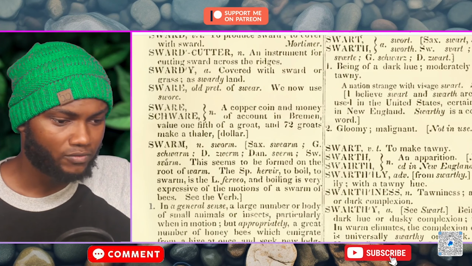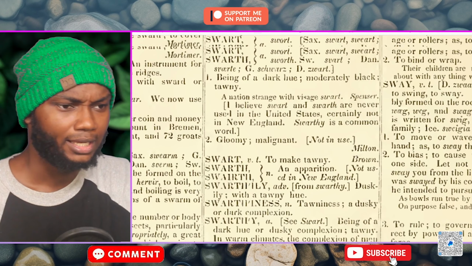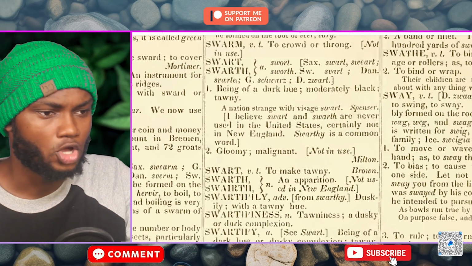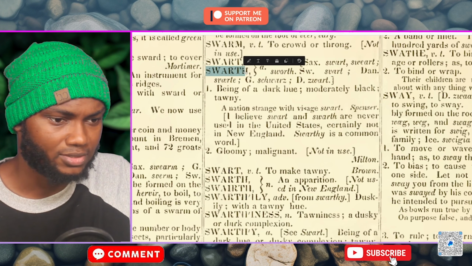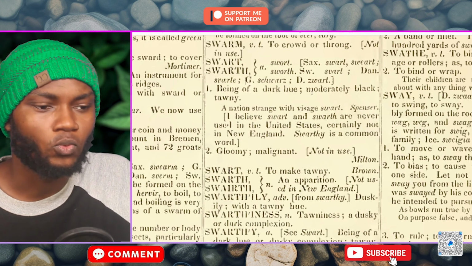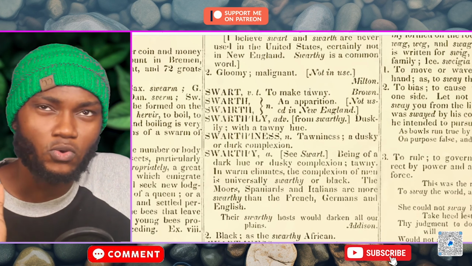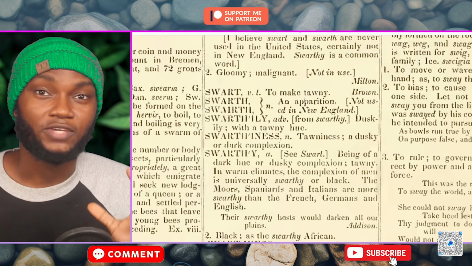Okay, so guys, we have gone to the definition of the word swarthy. Before we get to swarthy, let's see the definition of some of the words above. Let's start with this one. Swarth, right here. Can you see swarth? Let's see what it means, guys. We're gonna read from number 1. Being of a dark hue, moderately black, tawny. The word tawny also means swarthy as well, guys. Think of the word tawny as a lighter shade of a dark color, okay?